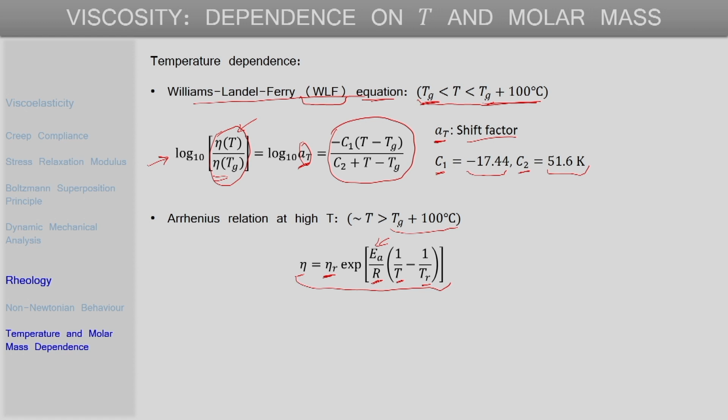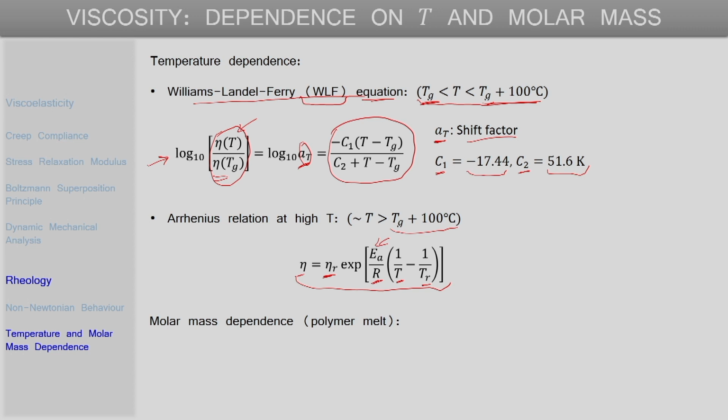We can also discuss the relationship between viscosity and molar mass of polymers, because it is observed that the polymer molar mass has a very strong effect on the viscosity of polymers. If we are talking polymer melts, then for low molar mass polymeric materials, where the entanglement of polymer chains is negligible, the viscosity is seen to be directly proportional to the molar mass itself.